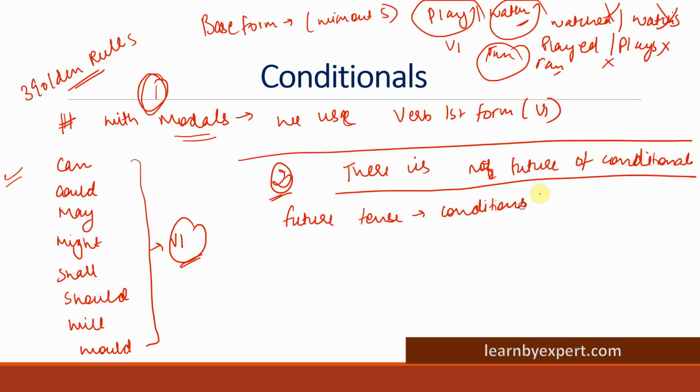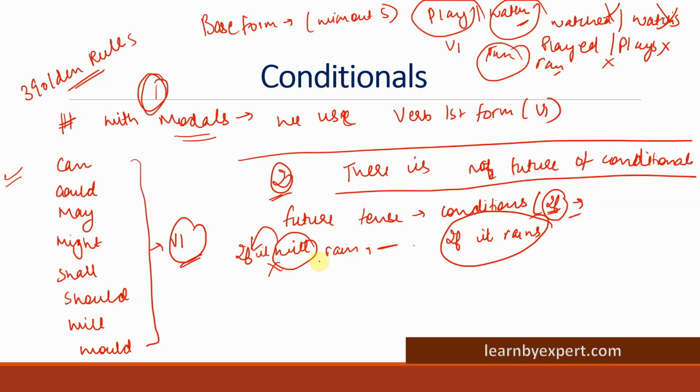Yeah, with conditions. So what do I mean by conditions? A sentence which starts with if. In the part of the sentence which has if, we do not use future tense. For example, if it will rain, so this particular thing will happen. This is incorrect. We cannot use will with if. So what are we going to write? We will write if it rains. Correct? Got it? So this is what I meant. That's why I always say, so it is easy to remember, that there is no future of conditional. So you will never forget this now. It will always be there in your mind that we will not use future tense in the conditions.